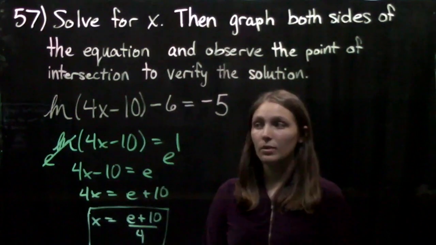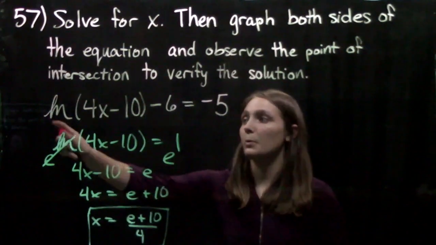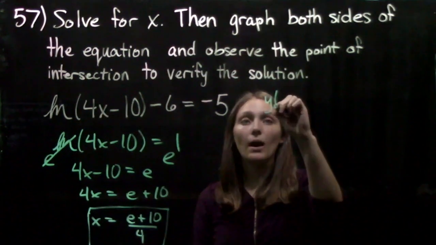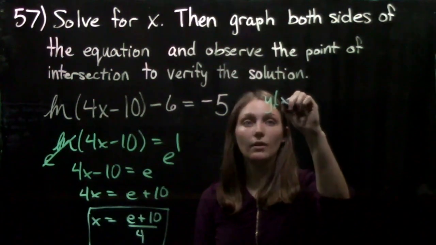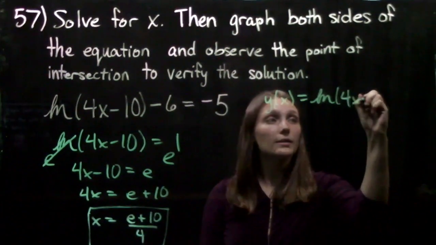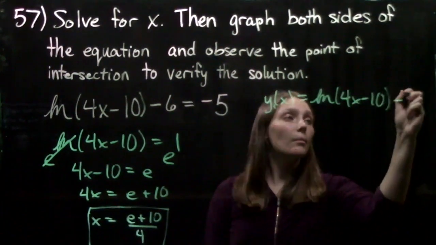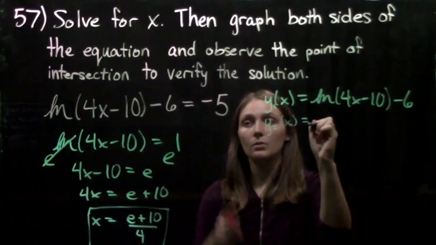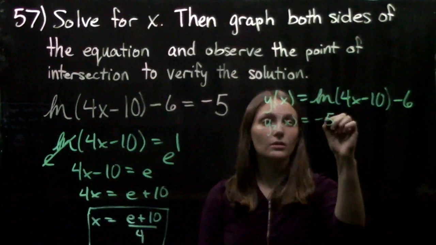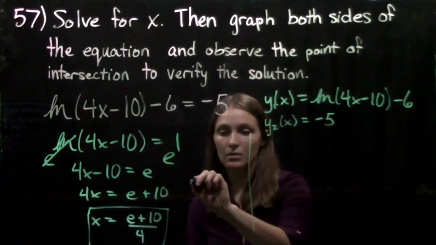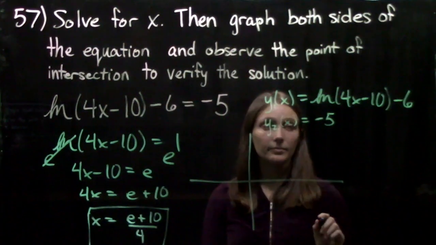Now when it says graph both sides of the equation, what we're going to do is define two functions, and we're going to say y1 of x equals the natural log of 4x minus 10 minus 6, and then we'll have y2 of x equal to the other side of the equation, negative 5. And now all we have to do is graph these and see where they intersect.